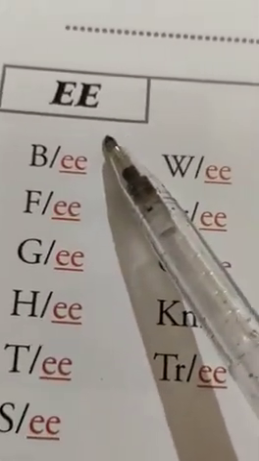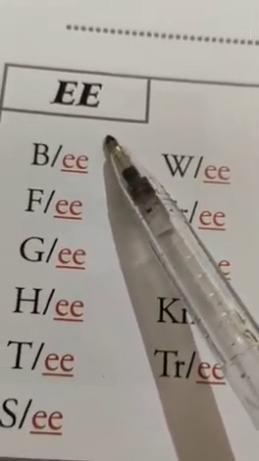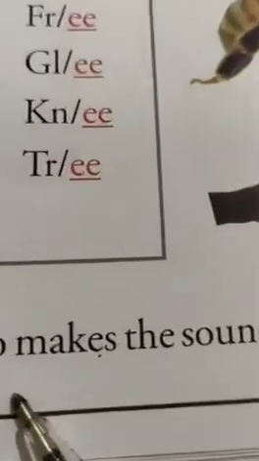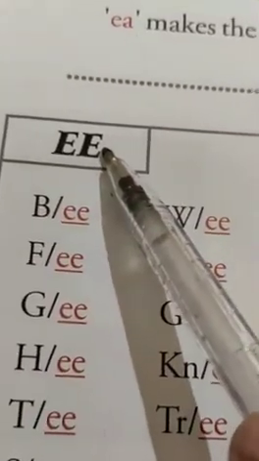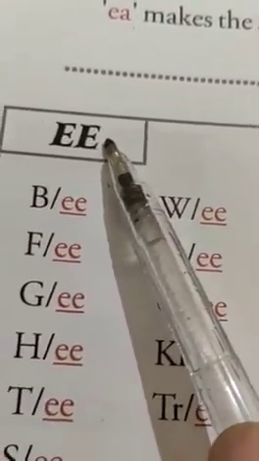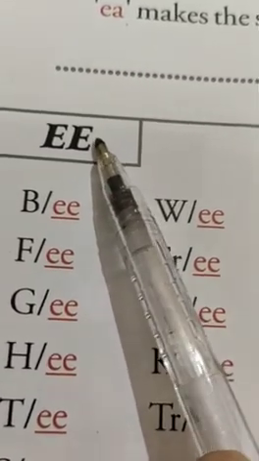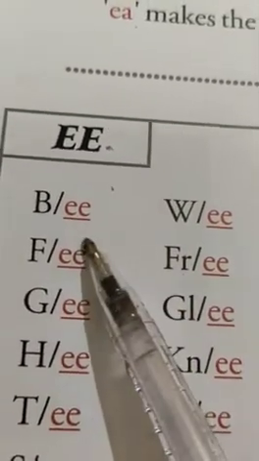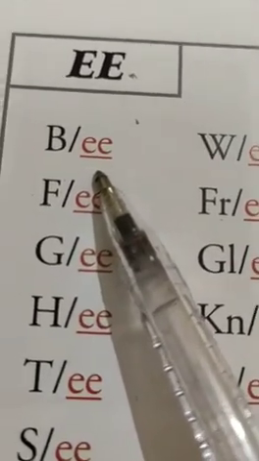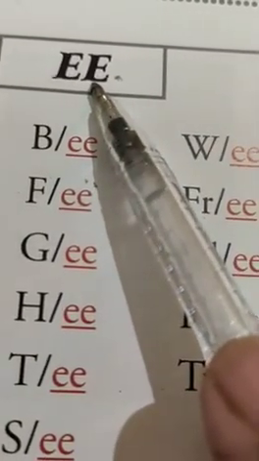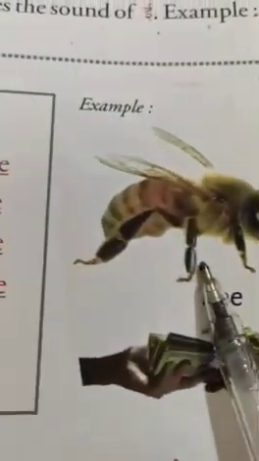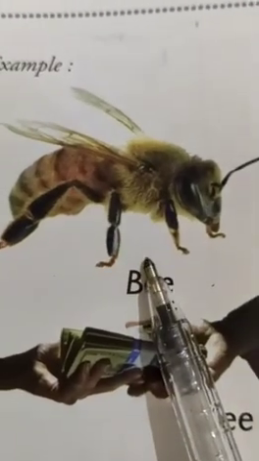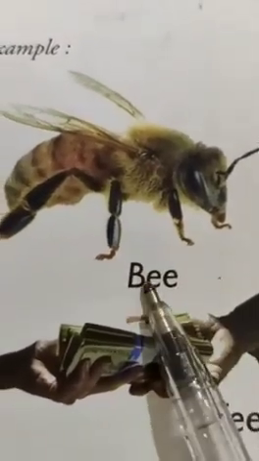Now another word ending is EE, which also makes the sound E. This EE also makes the sound E, same like E and A. Yes. Okay. But see, here is a double E. It also makes the sound E. So first you look at this picture. What is this? This is a B.